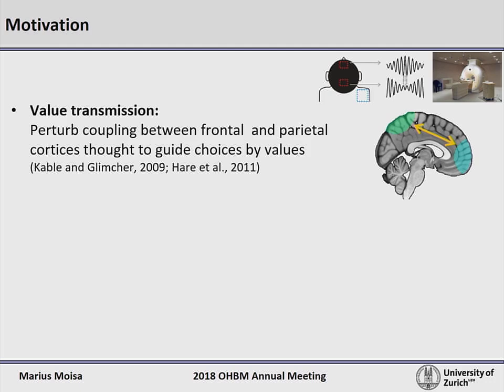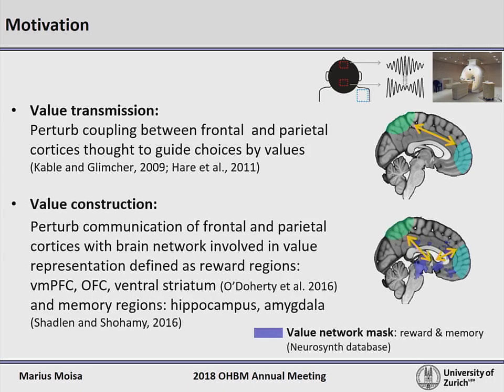If this is the case, then we expect that antiphase TACS will disrupt the functional connectivity between the stimulated frontal and parietal areas. On the other hand, other research suggests that value is constructed in both parietal and frontal areas through direct communications with the subcortical regions within an extended valuation network.